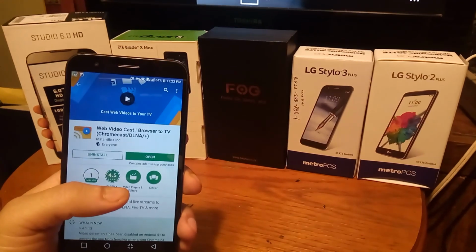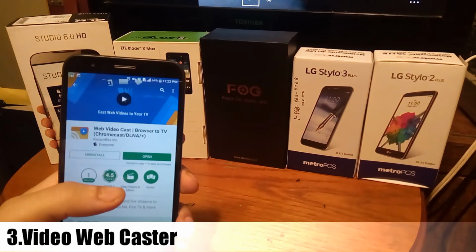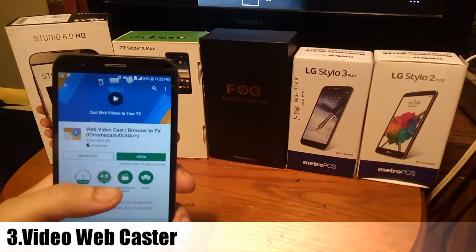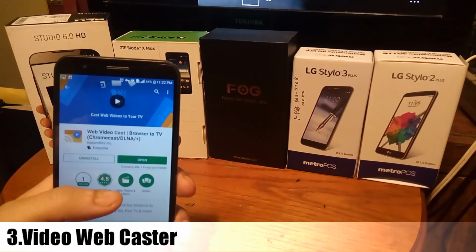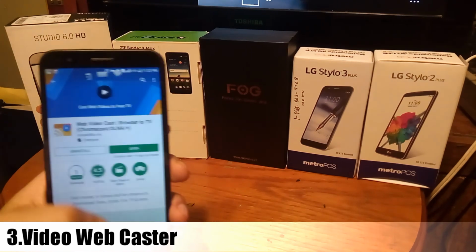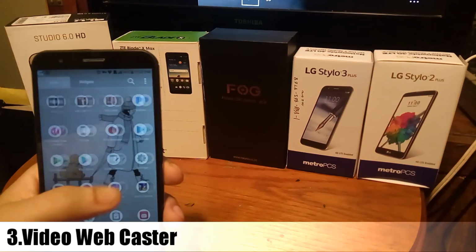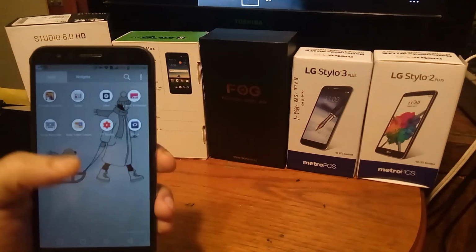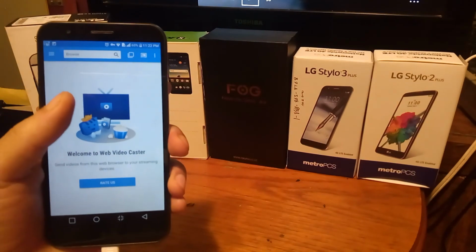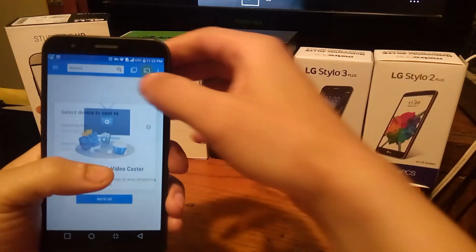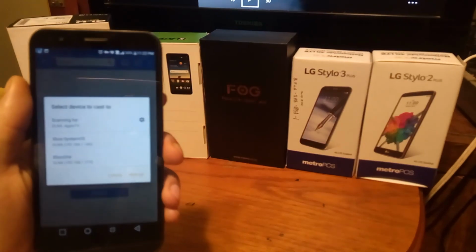Now, the third app on the list is called Video Webcaster or Web Video Caster. Go to Google Play Store, type Webcast Video or Web Video Caster, and you're going to get this option here. When you get that option, just open up the app from your app drawer. Open up the app, and it's going to give you the option to connect your device to a whole bunch of different options here.